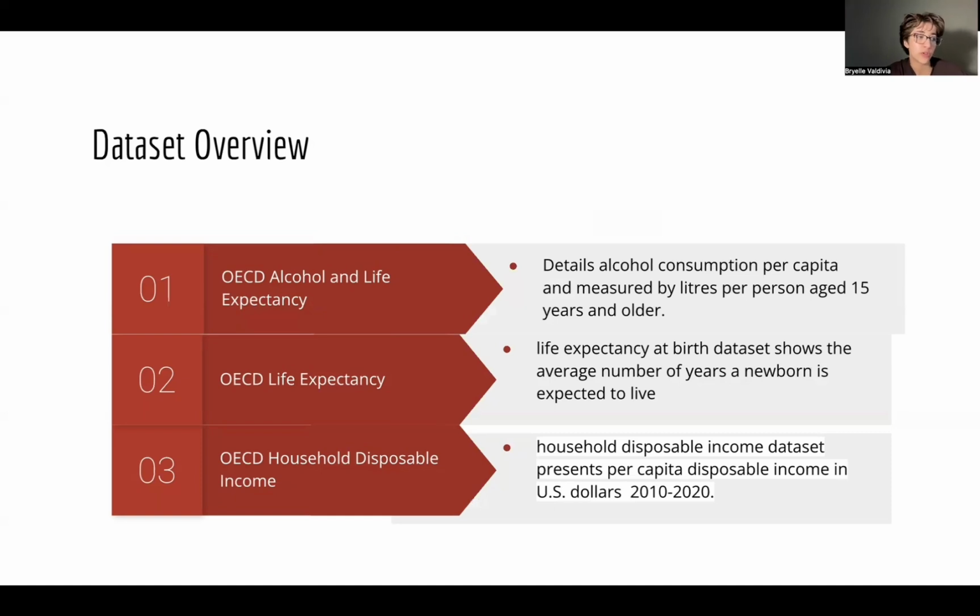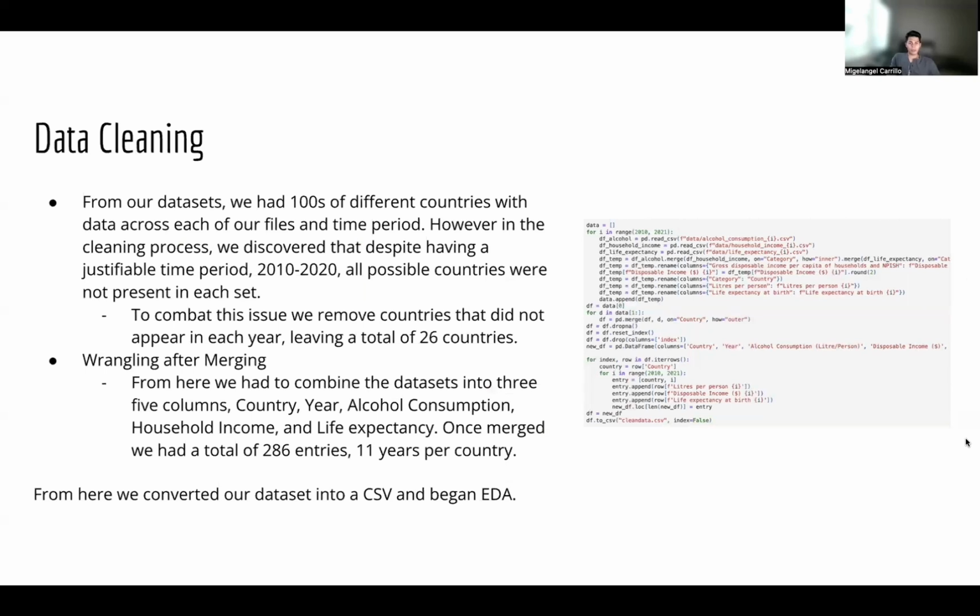We gathered information on alcohol and life expectancy. Dataset two was the global health OECD life expectancy, and then the household disposable income. We had hundreds of different countries to begin with from the 2010 to 2020 period, but not all countries were present in each of the datasets. From there, we removed a lot of countries, leaving us with 26, and combined them into 5 columns: the country, year, alcohol consumption, household income, and life expectancy, giving us 286 entries, 11 years per country.